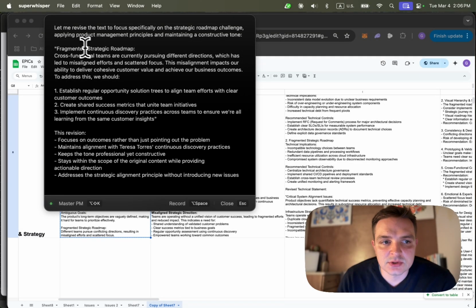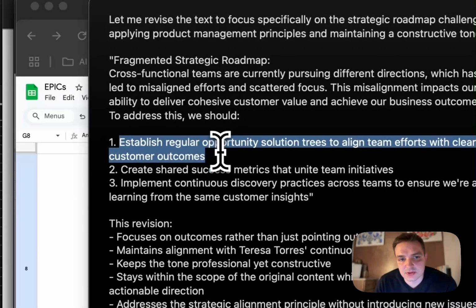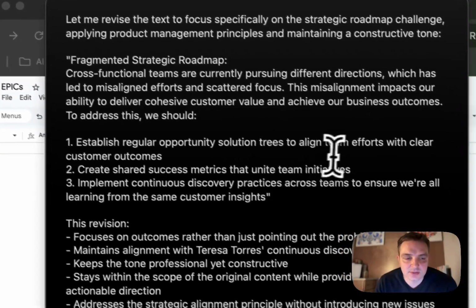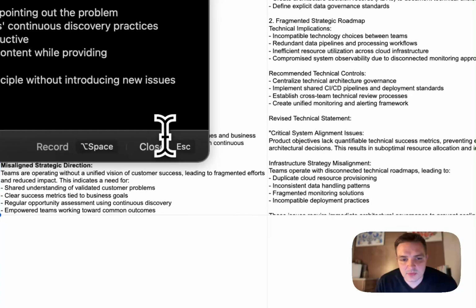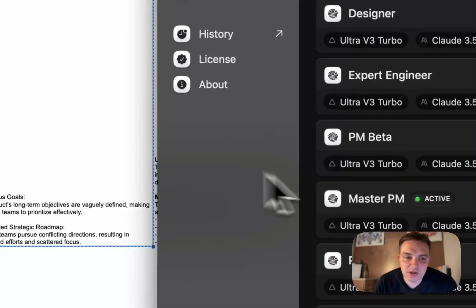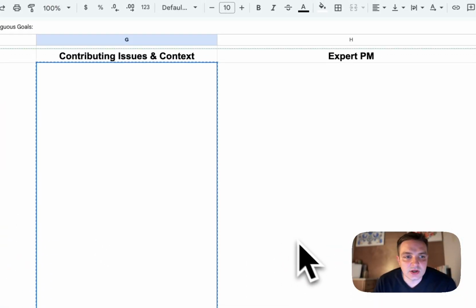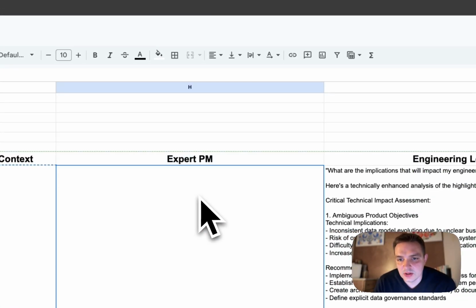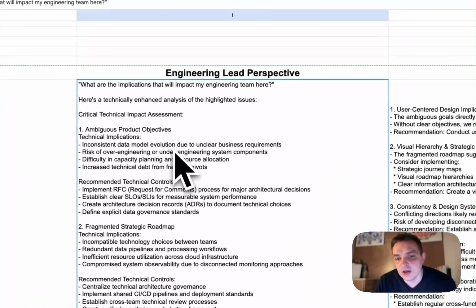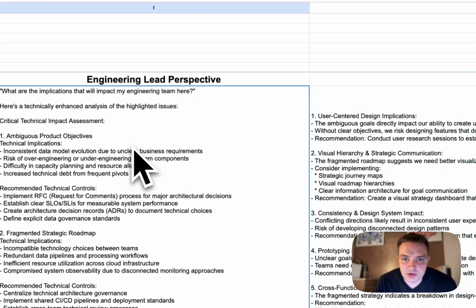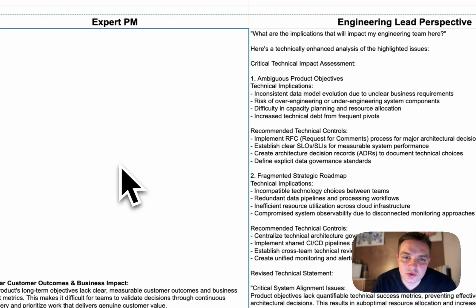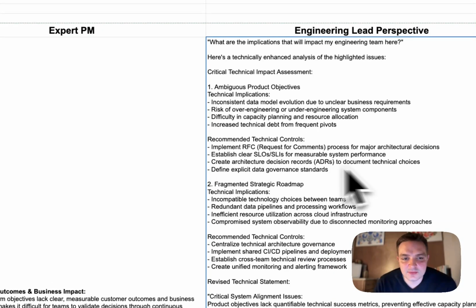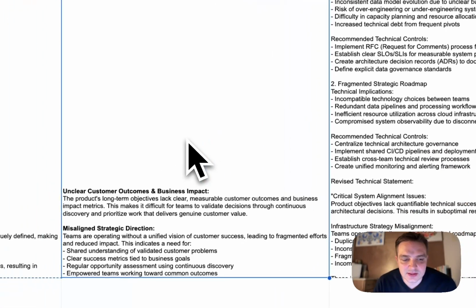Establish. So how do we do strategic roadmaps? Okay, let's establish regular opportunity solution trees to align team efforts with clear customer outcomes. Create success metrics. The revision. Okay. So we can use this instead. So as PM, you want to guide the PM column a lot more than you would for design and engineering. You want to have as much content here to cover as much ground as possible. Versus PM, you want to be more precise because I assume you are the PM here. If you're an engineer, you can do the reverse of that.